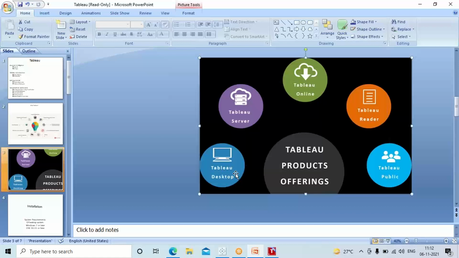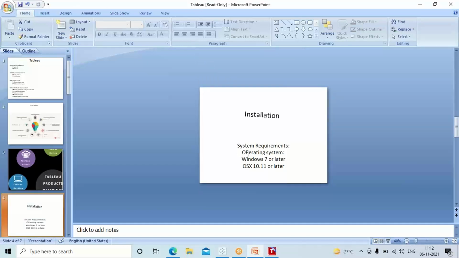Okay, anybody who really wants to install Tableau right now as we are working, what we do here is, guys, it's a very simple installation. What are the system requirements that we have? We need an operating system of Windows 7 or later. Anybody who has Windows 7 or later can actually install Tableau there. And if you are using a MacBook, you could use OS X 10.11 or later versions.